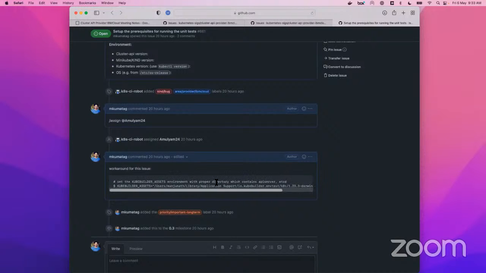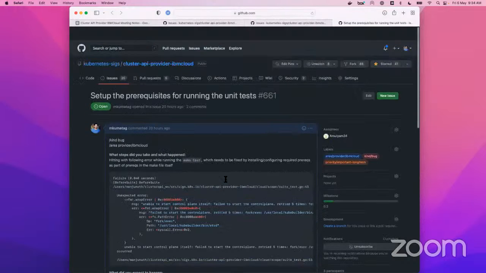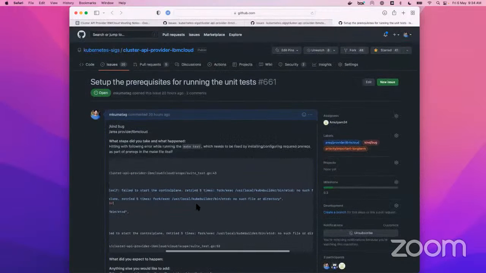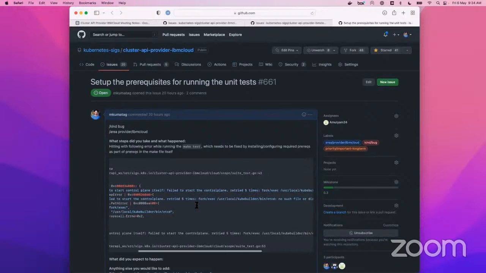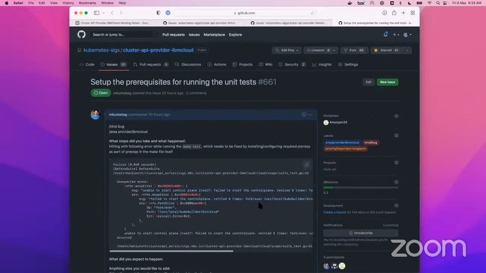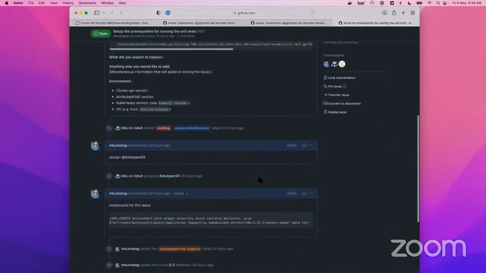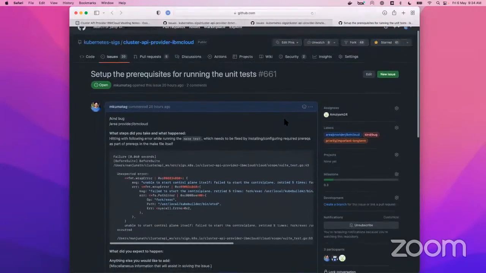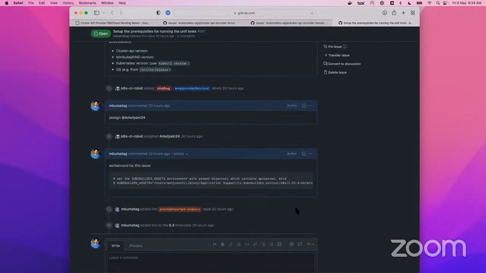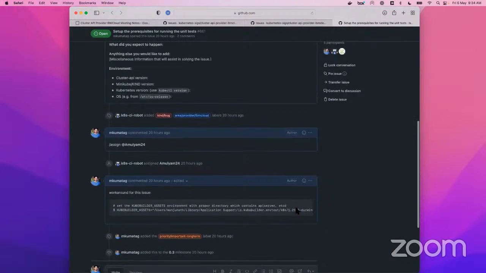But I think there are other providers using some sort of tool for setting up this kubebuilder stuff. Maybe we have to use that here, because if someone just runs make test, it fails with weird errors. We don't know what these errors are sometimes. I think we'll have to fix this for better setup. Amelia, I just assigned this to you. I'm not sure if you want to do it or Prajot, do you have any bandwidth to explore this?